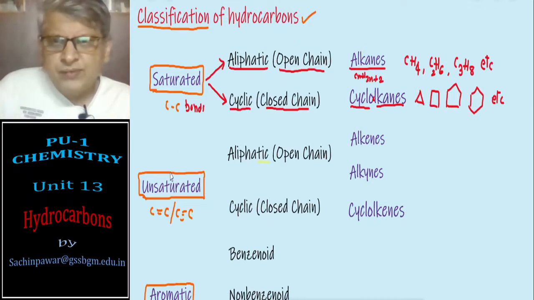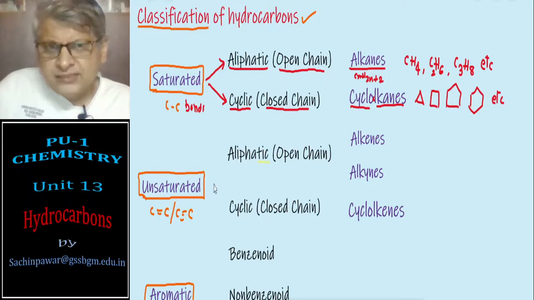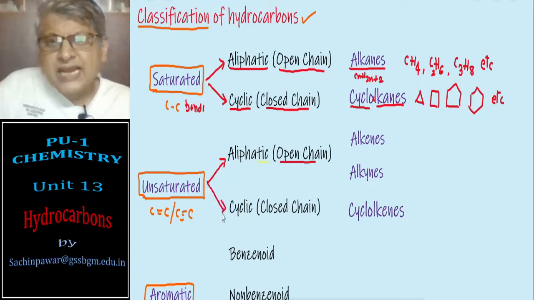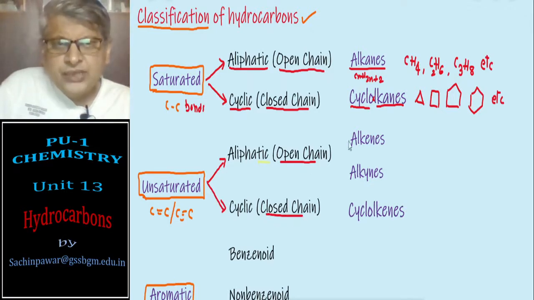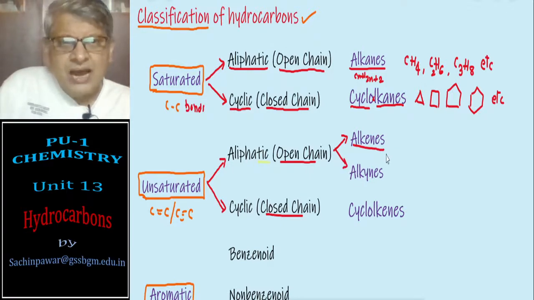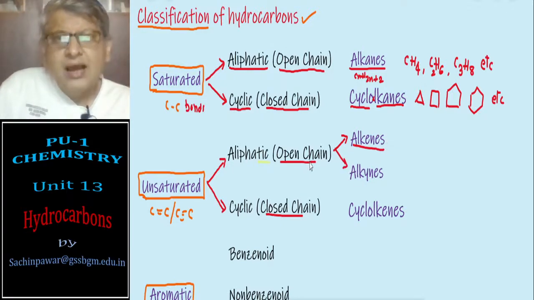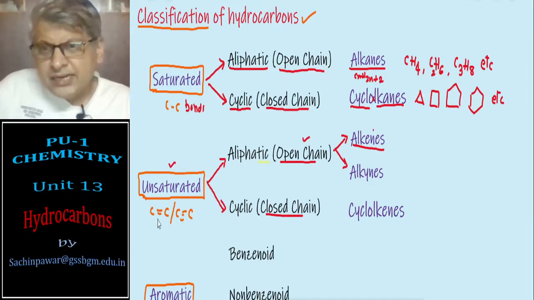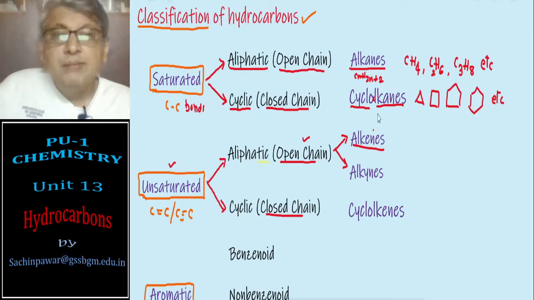The next one are unsaturated hydrocarbons. When I say unsaturated hydrocarbons, they are basically of two kinds. Either they are open chain hydrocarbons or they are cyclic hydrocarbons. Under open chain hydrocarbons we have basically two kinds: alkenes and alkynes. Alkenes are the open chain hydrocarbons which are unsaturated, containing at least one carbon-carbon double bond.